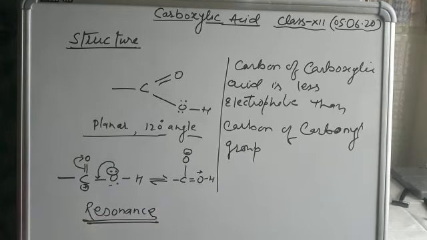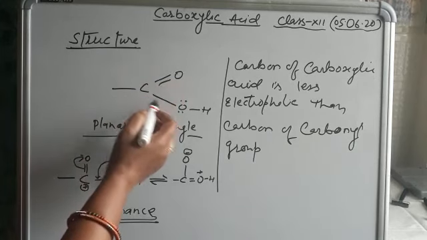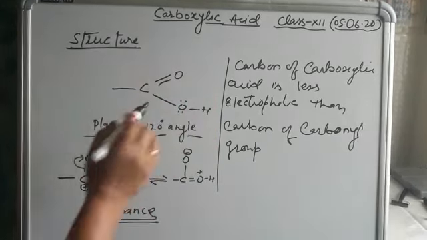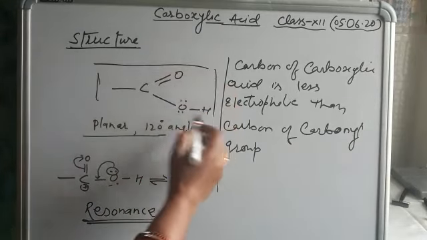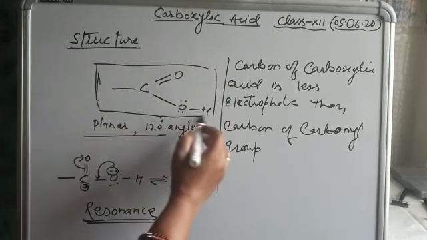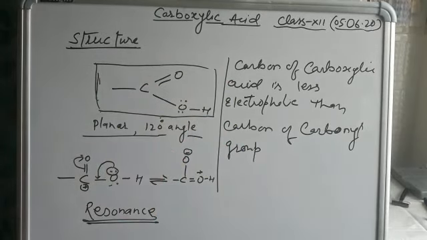So the structure of carboxylic acid: we see here carbon, carbonyl group and it is attached with a hydroxyl group, all lying on the same plane. So it is known as a planar structure, and the bond angle between them is 120 degree angle. And the less reactive electrophilic carbon of carboxylic acid is due to resonance, compared to the carbon of carbonyl group. Now we see the preparation of carboxylic acid.